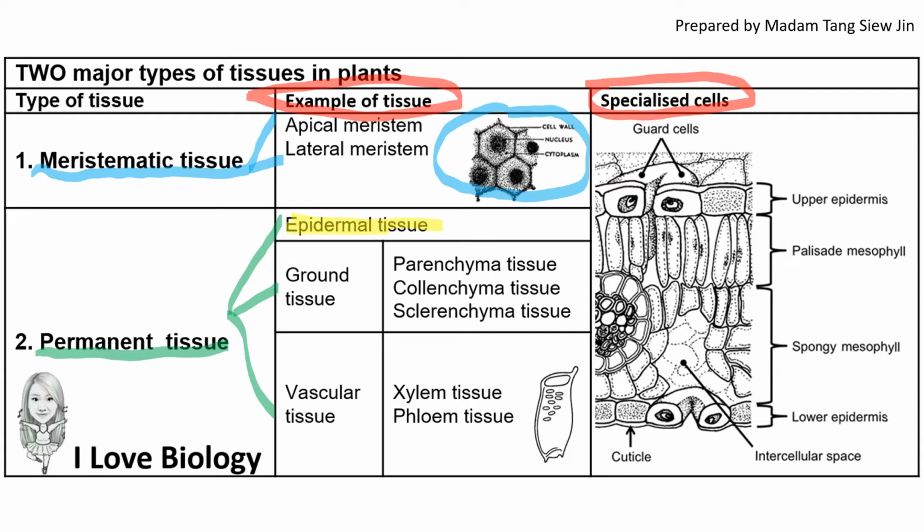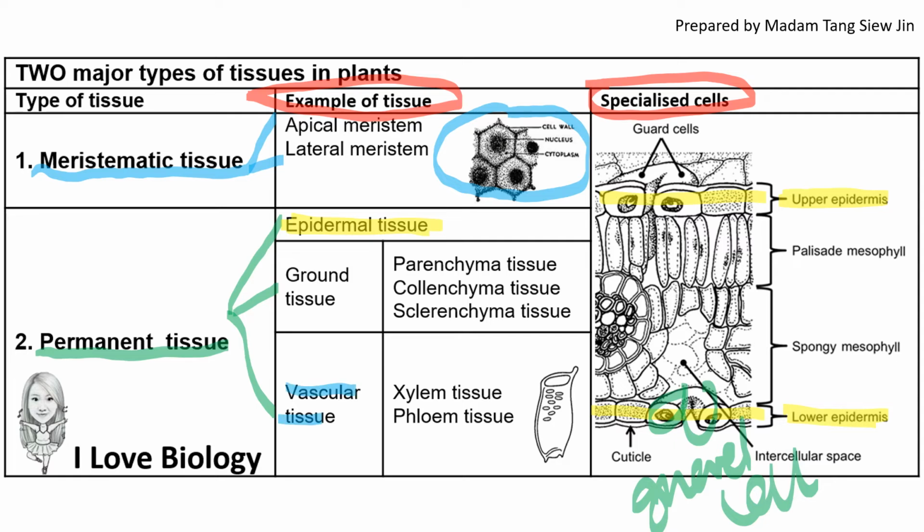Epidermal tissue covers the surface. In the example here, you can see the upper epidermis and lower epidermis, which cover the surface, are the epidermal tissue. And the cell also undergoes specialization to form the guard cell.